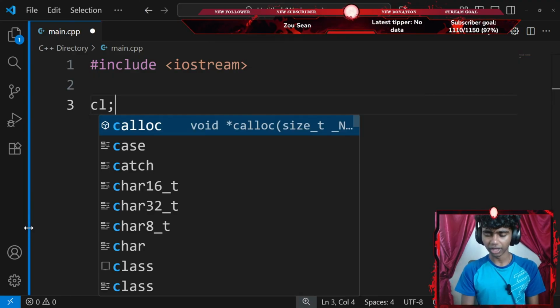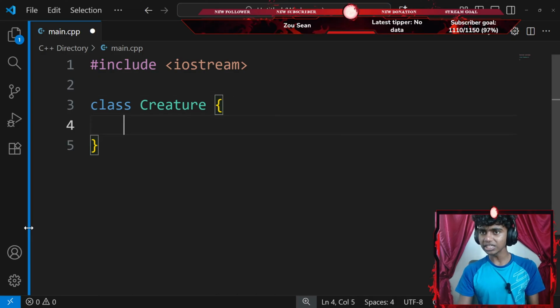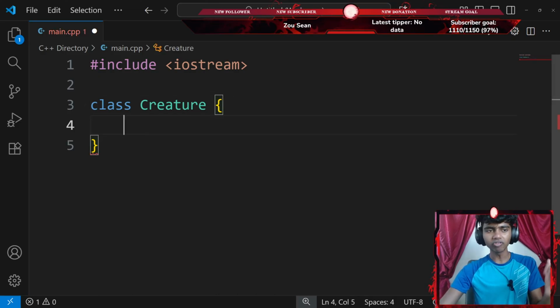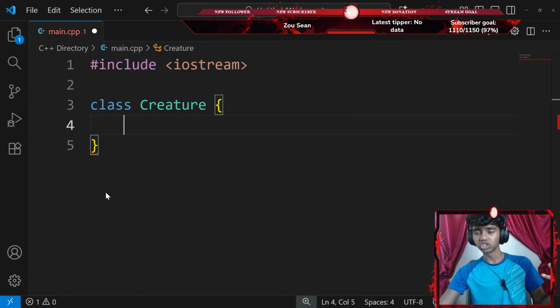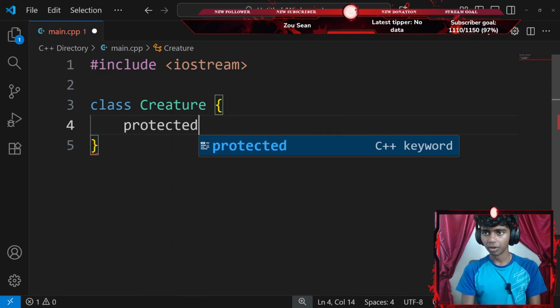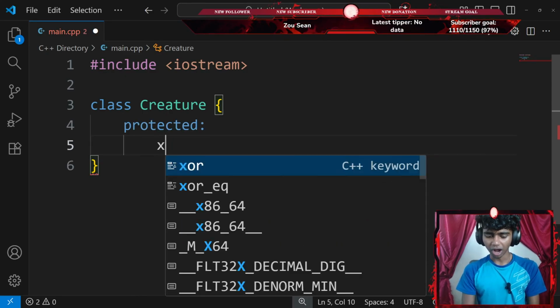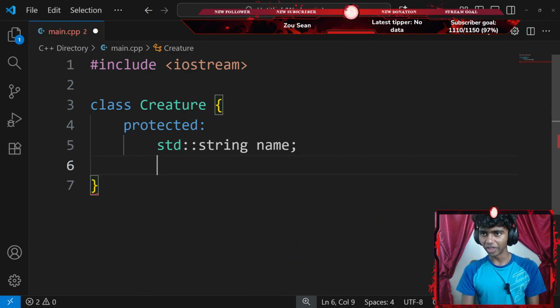Okay, so I'm going to go ahead and create a base class called Creature, with a pair of curly braces. My Creature class is going to have a protected data member, which is going to be name, and that is going to be a standard string. So I'm going to go with a protected data member of std::string name, ending with a semicolon.